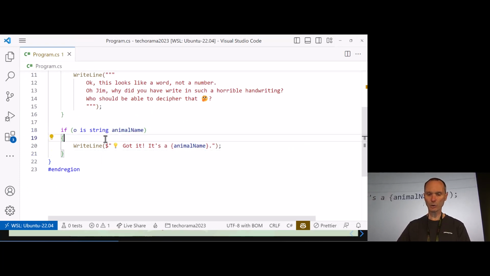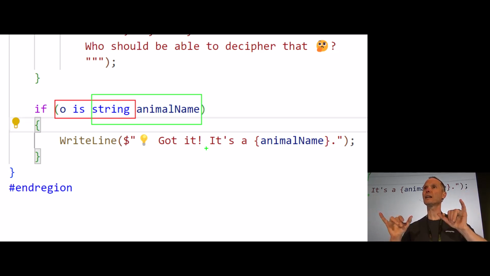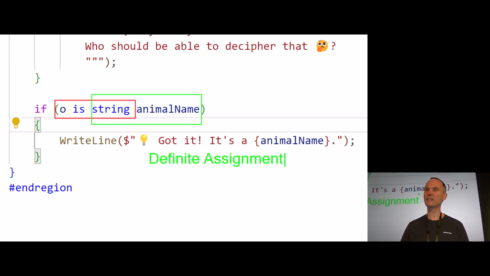So in detail, you can read this like that. You can say this is the pattern matching and this is the declaration of a variable, string animal name. So we are combining a variable declaration and a pattern matching. And now you understand why animal name is now taken in the scope of this method. We call this feature also a definite assignment feature because the variable animal name only is definitely assigned within this code block, not outside. But the variable name is taken. We cannot use it anymore.